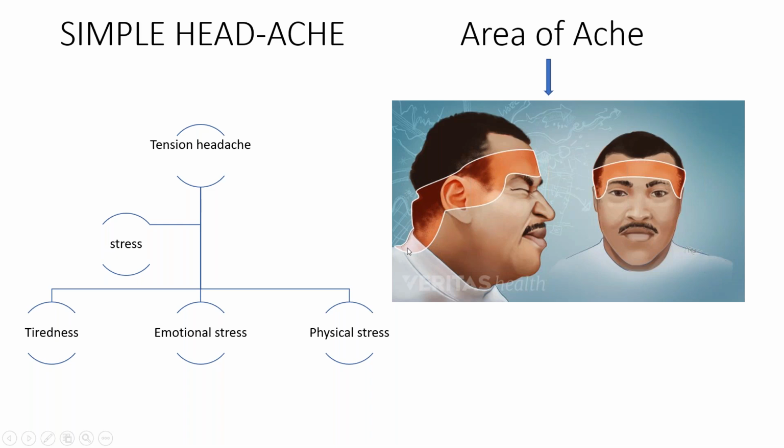All right. So these two are the areas where the head aches. Why? Simply because of the tightening of the neck and shoulder muscles. अब neck और shoulder muscles क्यों tighten up हो जाती है? It could be because of overuse, it could be because of underuse, or because of simple weakness of the muscles.